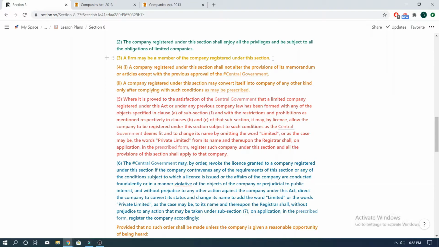We know that any person or association of persons can apply for incorporation of a Section 8 company. But what is meant by the term person? The term person is not defined anywhere in the Companies Act 2013, but is defined in the General Clauses Act 1897. Section 2 Clause 41 of the General Clauses Act 1897 states that a person shall include any company or association or body of individuals, whether incorporated or not. Therefore, such a person can be a natural person or a legal person. However, if we see Subsection 3, it states that even a partnership firm can be a member of a Section 8 company. This is a distinguishing feature of a Section 8 company, that even a partnership firm can become its member.